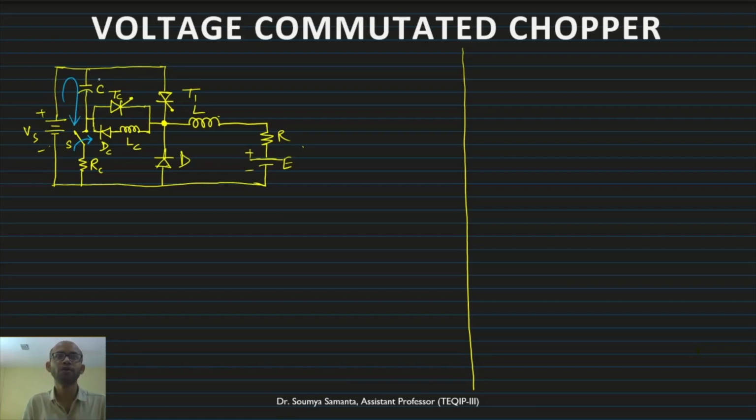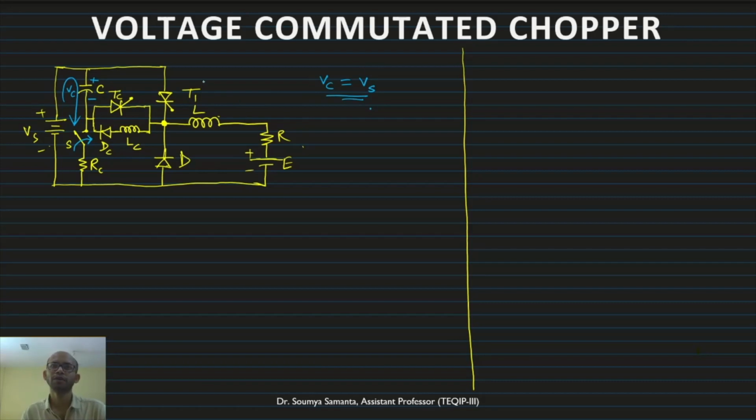It will basically charge the capacitor. That is, this will be plus, this will be minus. What will be the voltage across the capacitor? VC will be the voltage across the capacitor. There will be current flow because of that, so the capacitor will be charged. What will be the maximum value of VC? VC can go maximum up to Vs. So it will charge up to Vs. Now because of this diode position, it will not be able to discharge. It will hold the charge, or hold the voltage Vs. The VC will be Vs and it will hold the charge.